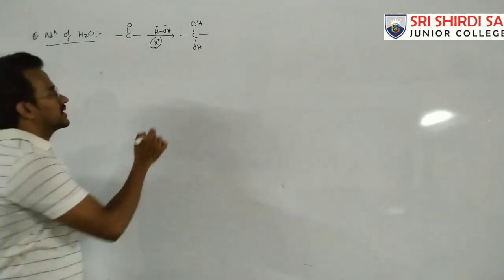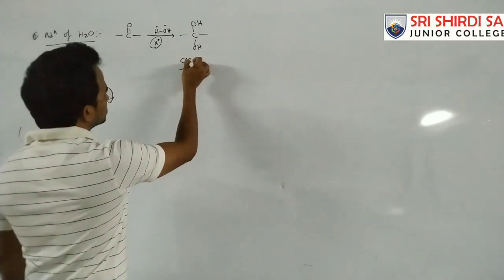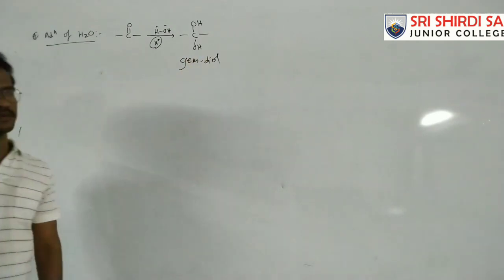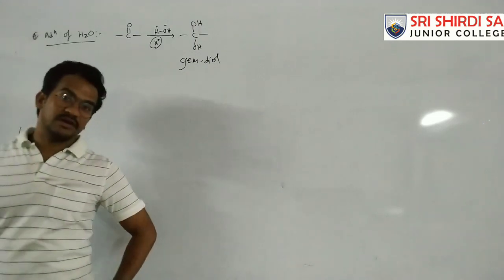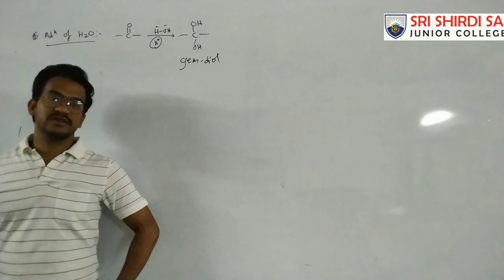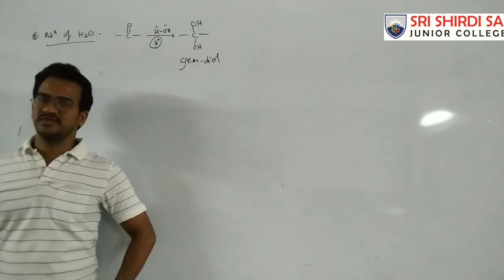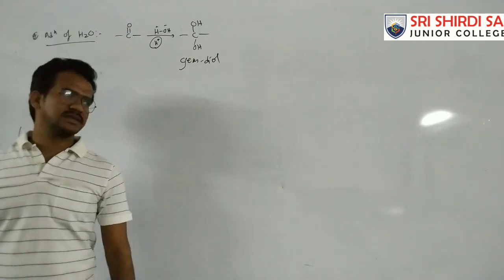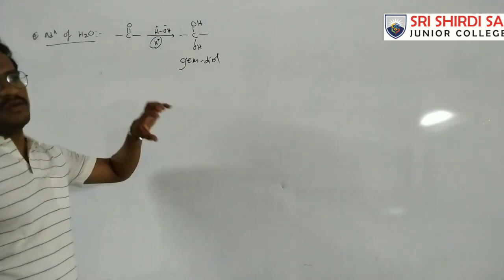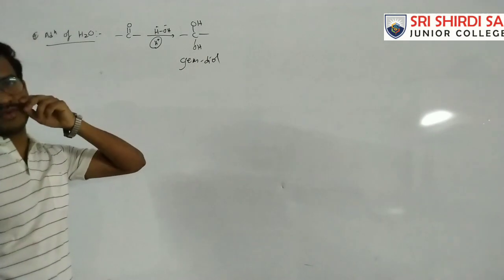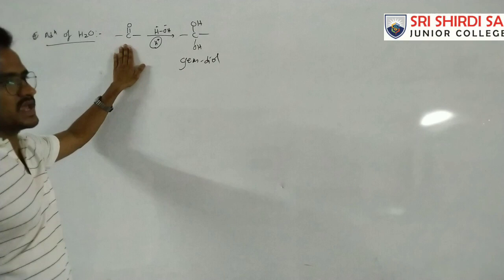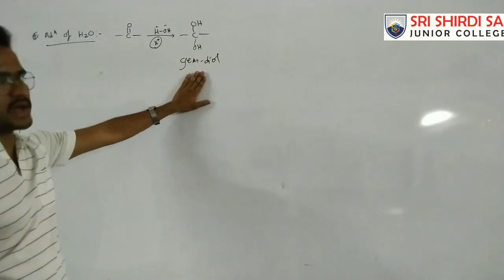By addition of water, we will get a gem diol. Generally we say gem diol is unstable. So why are we discussing this addition reaction? This reaction must be applied only for highly reactive compounds. If the carbonyl compound is less reactive, this gem diol is unstable.